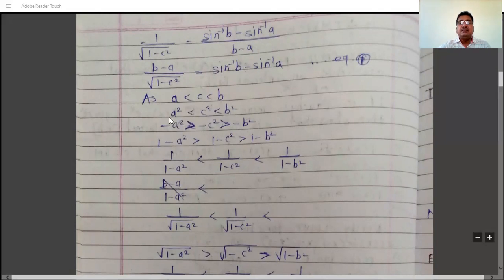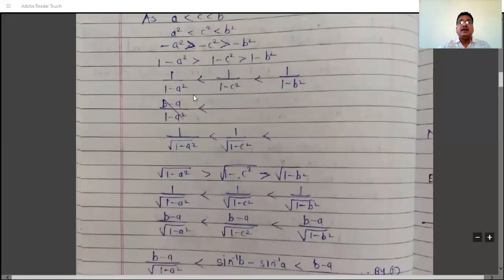A square is less than c square, c square is less than b square. Then minus a square, that is applying negative on this. So we have minus a square. Now this less than becomes greater than. Minus a square is greater than minus c square is greater than minus b square. Okay. Then add 1. So this greater than remains as greater than. Add 1, that is 1 minus a square, 1 minus c square, 1 minus b square.